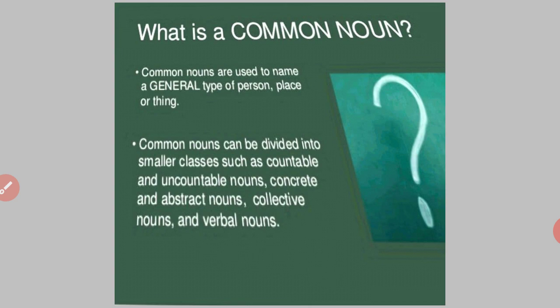But what about milk? Can you count milk? No. Water, milk, sugar, and oil. All these are what? Uncountable nouns. Nouns which cannot be counted are called uncountable nouns, and the nouns which can be counted are called countable nouns. So we will study this in the next video.